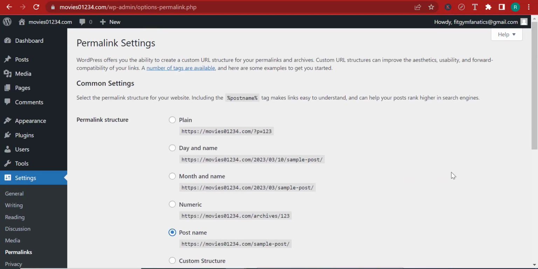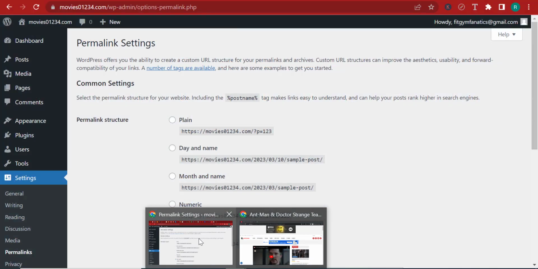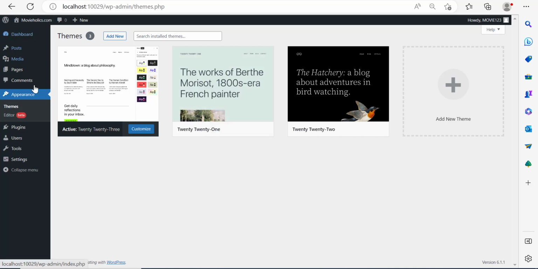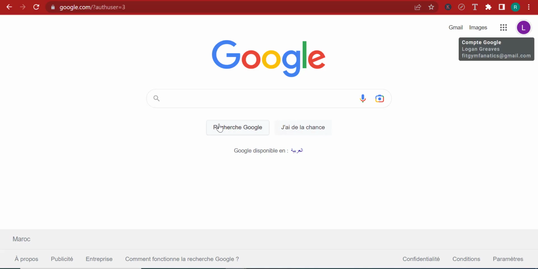So right now we have finished with our WordPress tutorial. Let's go ahead and install the theme for our website. Let's start working on the website and build it from scratch. In order to install the theme, I need you to go to Appearance and then click on Themes. The theme that we're going to be using for the website is called Jnews.